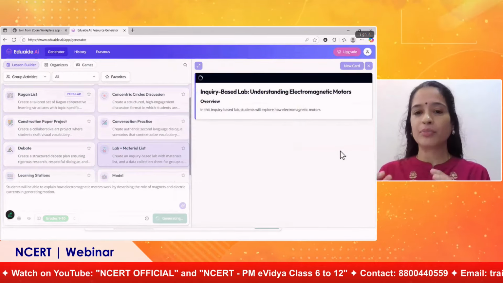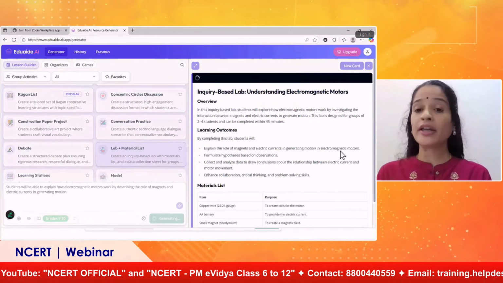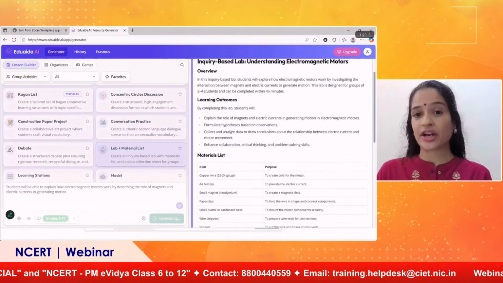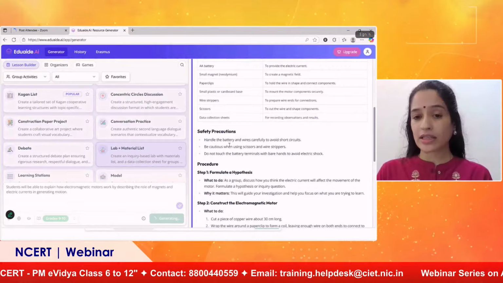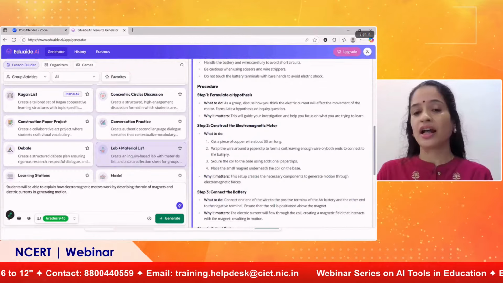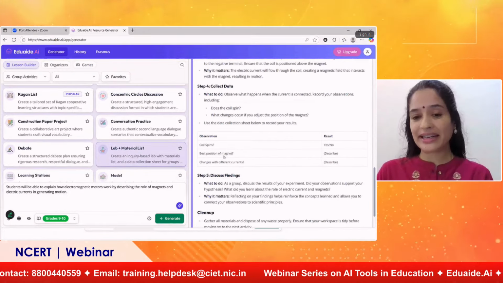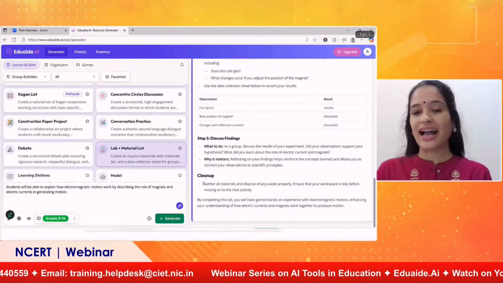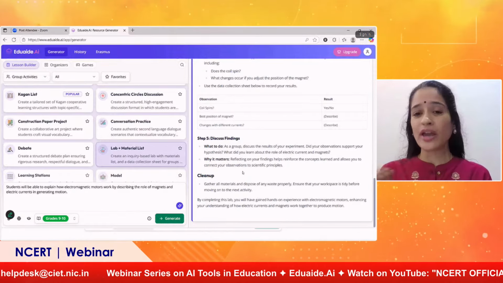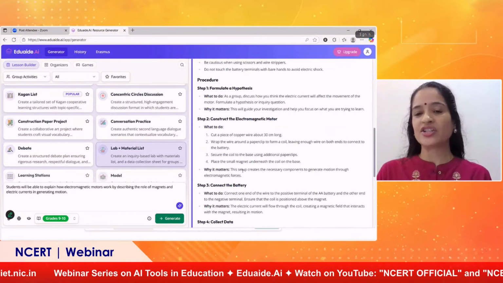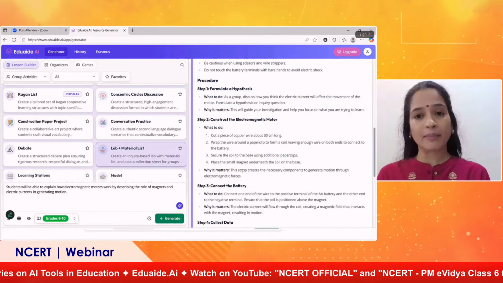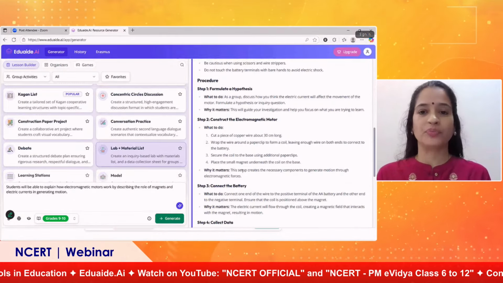You can see it will create a beautiful inquiry based lab activity for the students. You can see what the materials list required is, what the learning outcome is, what safety precautions need to be taken care of, and what the procedure is. Step by step it is giving a detailed procedure, and how to clean up after the activity. So everything is given. If you are a science teacher, you can generate this, give it to your students, and ask them to go through this. So when they come to the lab, they are well prepared for what they have to do.